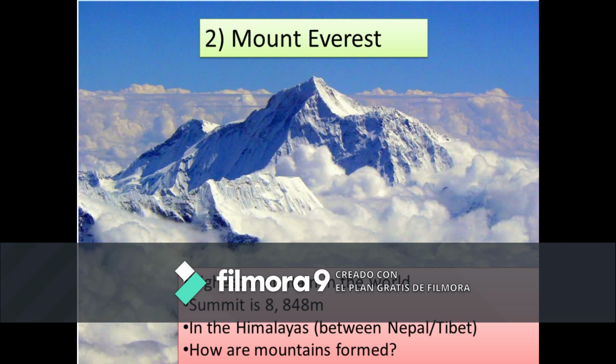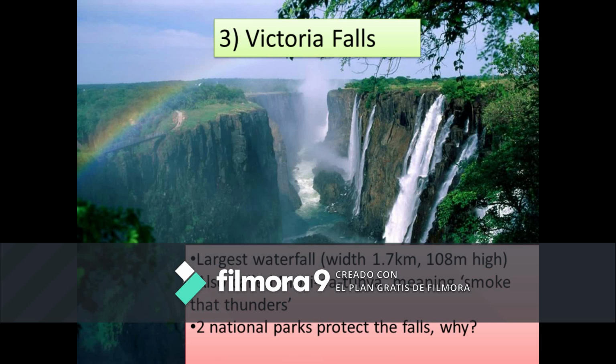The next one is Victoria Falls. Now these are the largest falls in the world, and they're in Zambia. Its width is 1.7 kilometers and it's 108 meters high. So the water falls from 108 meters down.